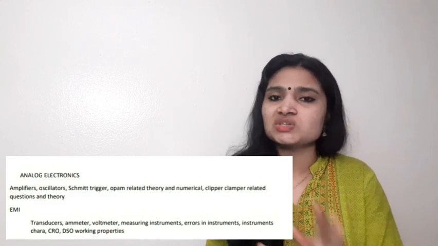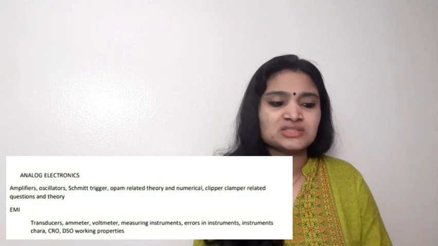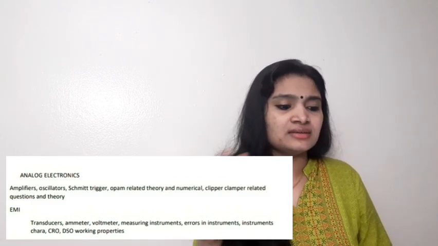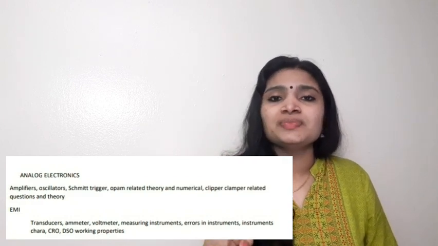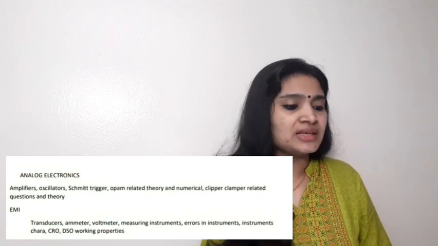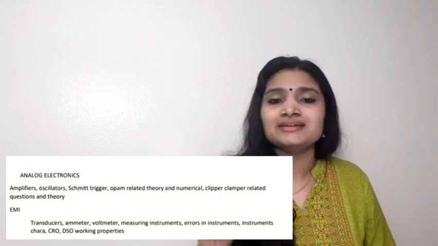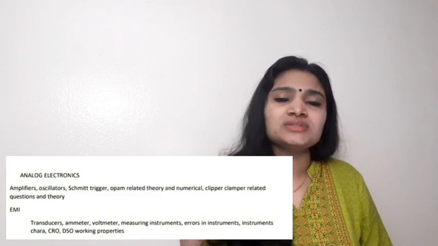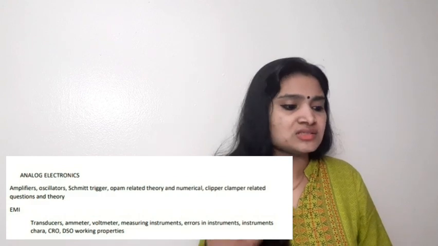You should study the structure and working of both oscilloscopes, CRO and DSO, and also the ammeter and voltmeter, their working, everything. Then various measuring instruments and the errors in those instruments. Also finding the errors in components like resistors, inductors, capacitors, the tolerance value, and how the error affects the measurement of current and resistance, all these are important.